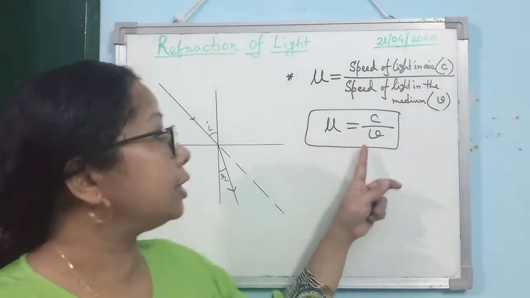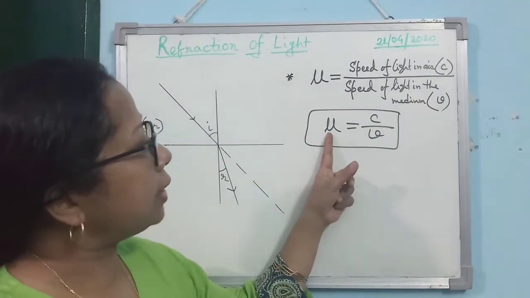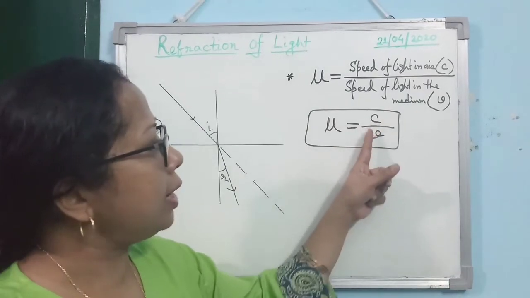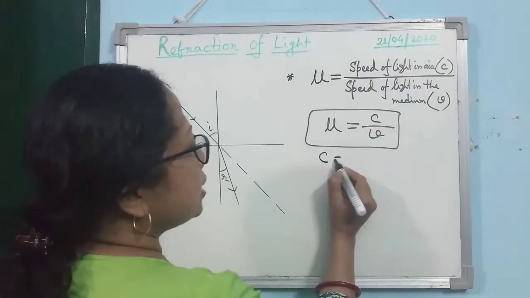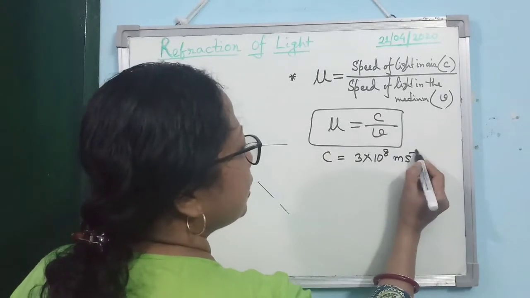Here you see absolute refractive index is given by C by V. What is the value of C? Everybody knows, C is equal to 3 into 10 to the power 8 meter per second, which is constant.